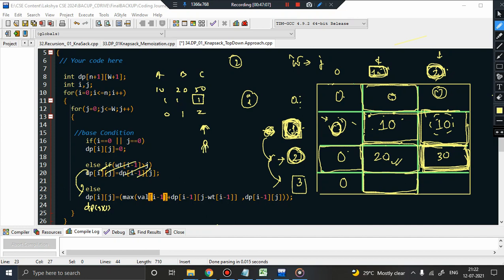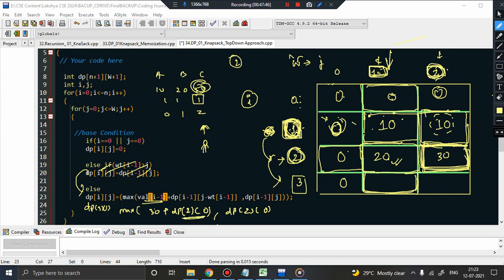So what I can do is basically dp of this cell will be calculated by maximum of value of I minus 1. I is 3, 3 minus 1 is 2. So value of 2. What is the value of 2? Value of 2 means the value associated with this item is, sorry, 30. 30 plus dp of I minus 1, which is 2, and j is basically 1 minus weight of this item, 1, which is 0. Comma dp of I minus 1, 2, and j will be basically 0. So 30 plus dp 2 comma 0.